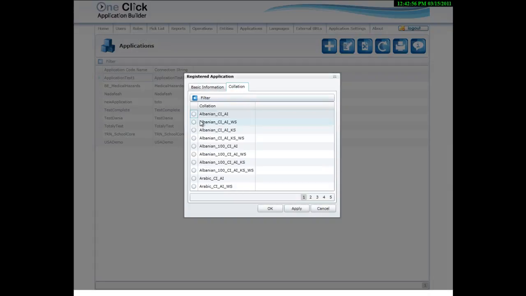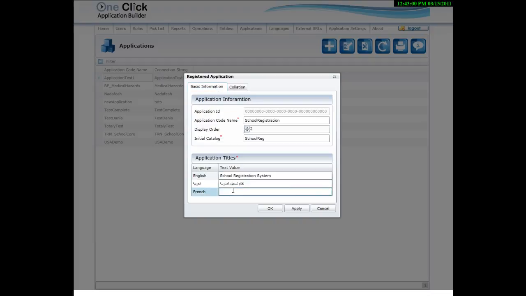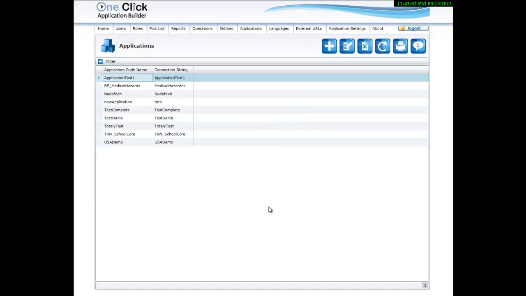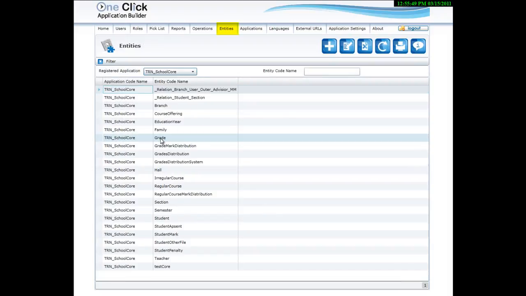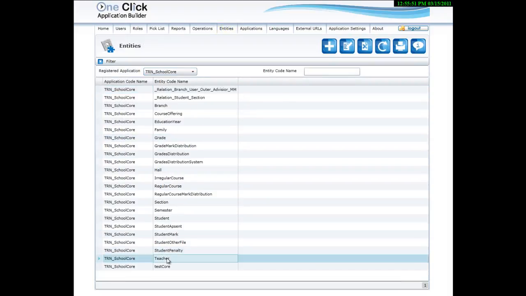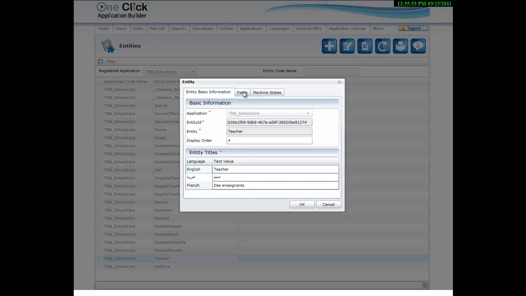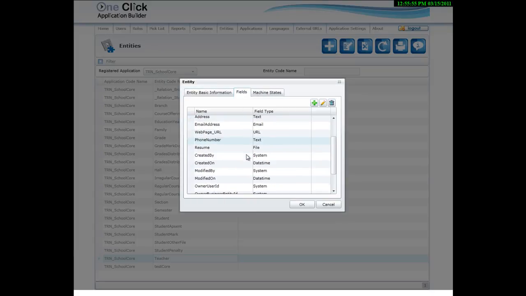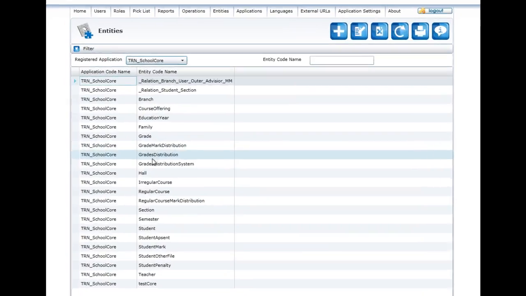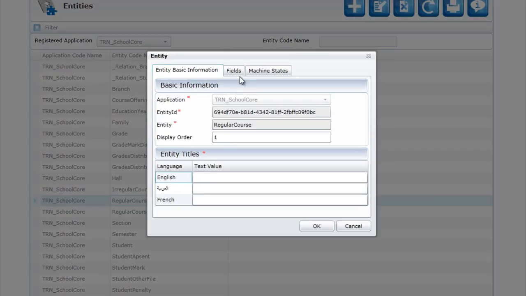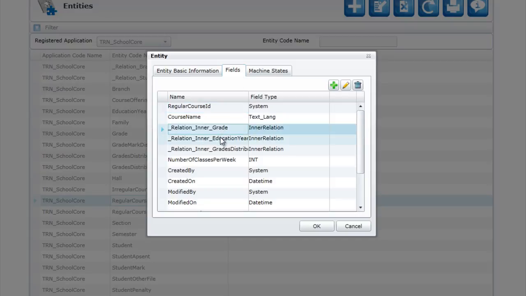You can choose one of many different collations for your application, and you can build applications in multiple languages. Each application you build can have multiple business entities, and each entity will have its own definition and fields. All database tables related to business applications and entities will be created automatically. This also includes relations between tables.